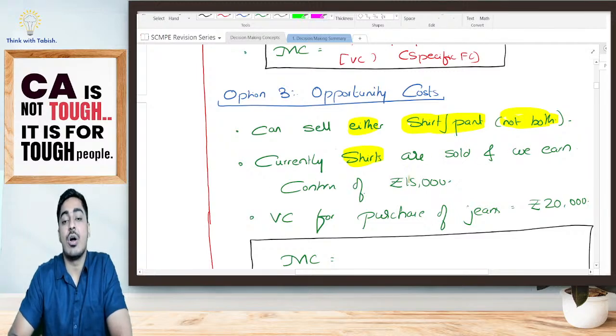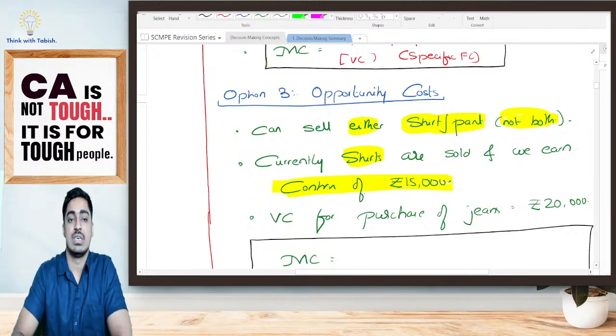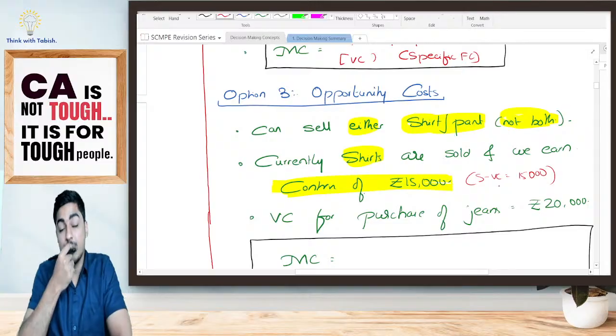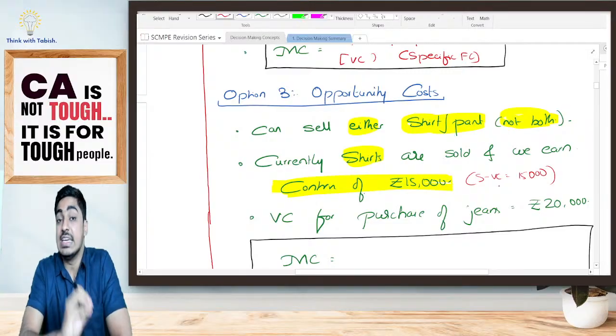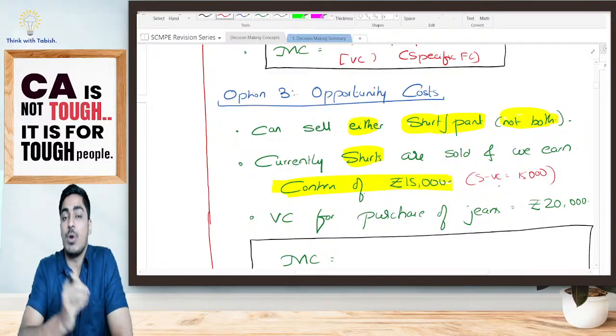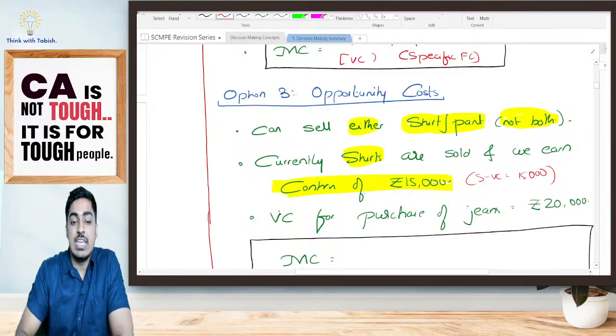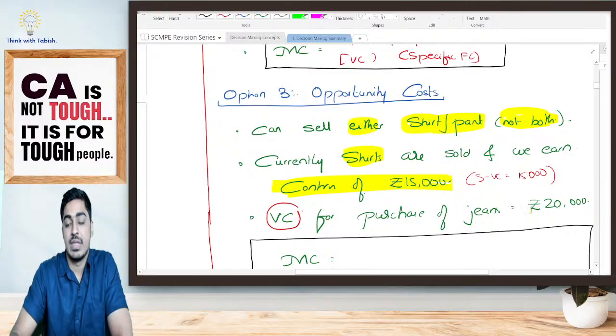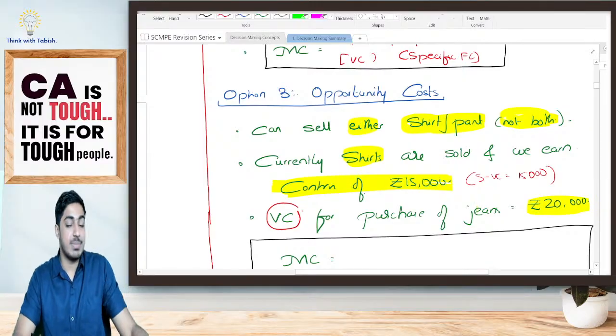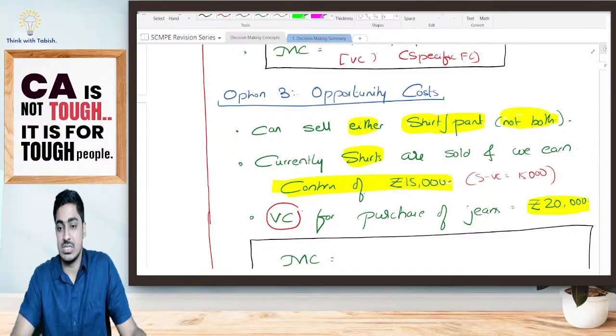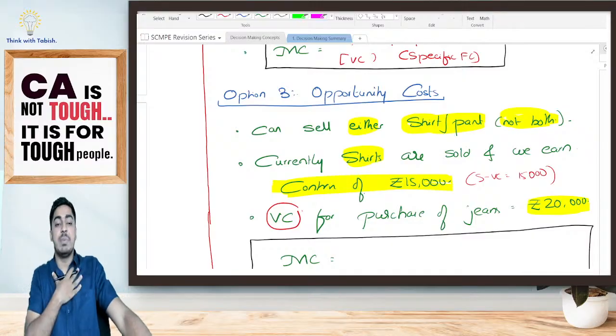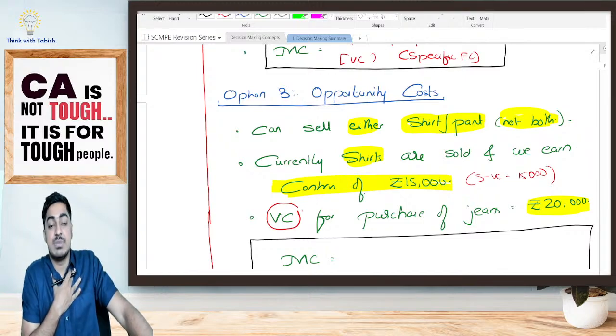And I'm earning a contribution of 15,000 rupees. Contribution is nothing but my sales minus variable cost. Right now I'm earning a contribution of 15,000 rupees by selling shirts. Now, if I want to sell my jeans, the variable cost for purchase of jeans is 20,000 rupees. Now tell me, what is my marginal cost, students? Just think how much bare minimum I want to get as a businessman.